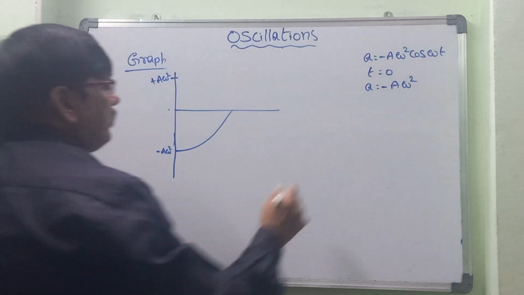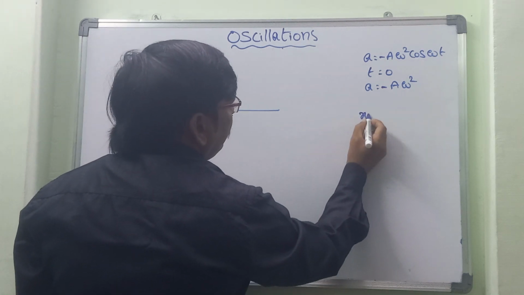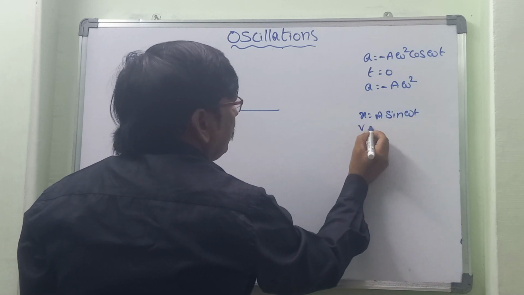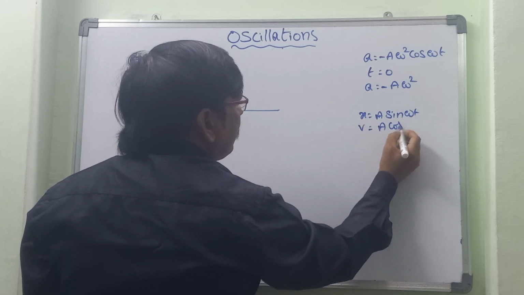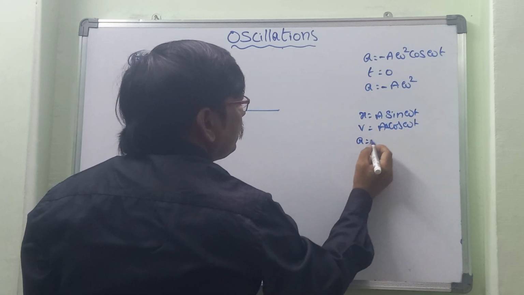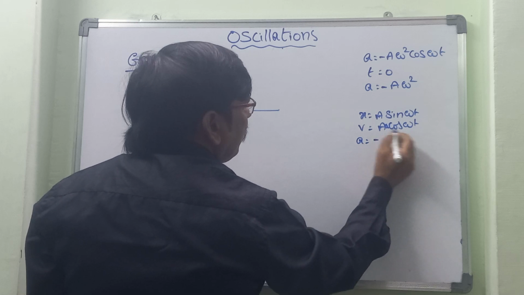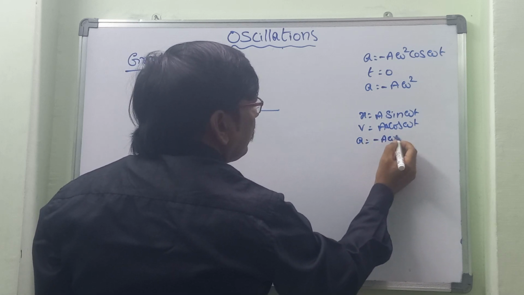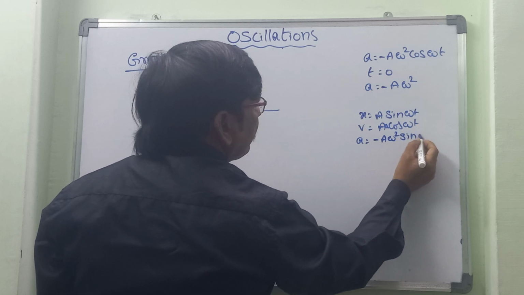One moment, now let us see. x is equal to a sin omega t, v is equal to a omega cos omega t, and a is equal to minus a omega square sin omega t.